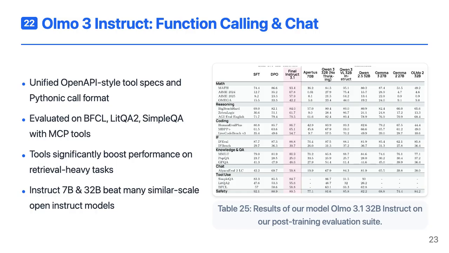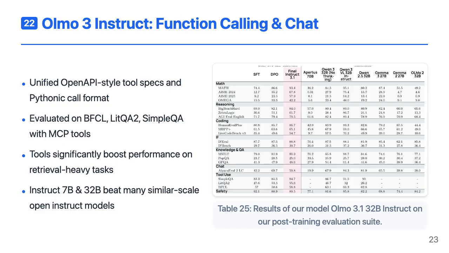For function calling, Olmo 3 Instruct uses a consistent format. Tools are described in OpenAPI style, and calls are represented as Python-like code blocks wrapped in special tags. The models are evaluated both intrinsically, using the Berkeley Function Calling Leaderboard, and extrinsically, as agents using MCP servers for scientific literature and web search.